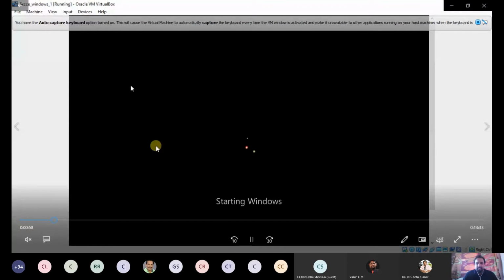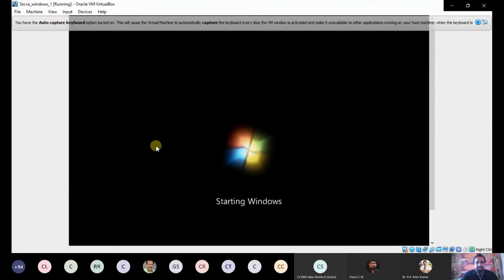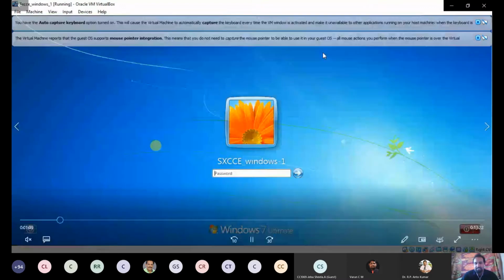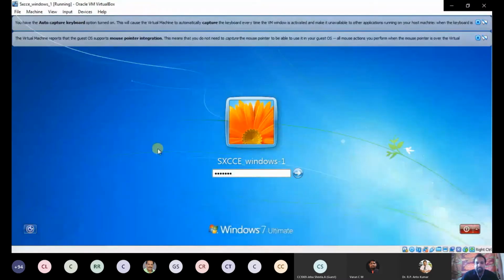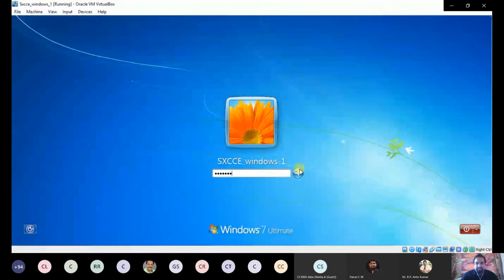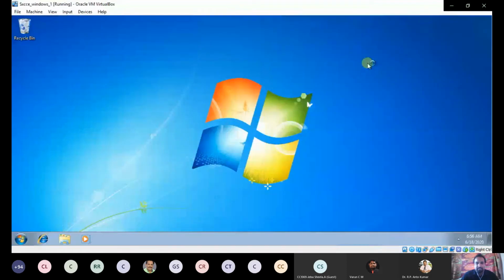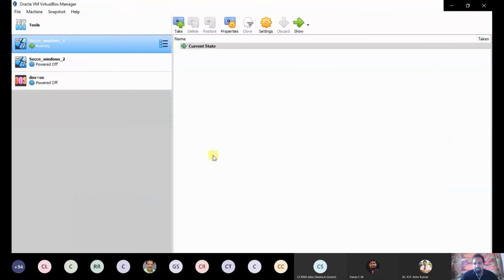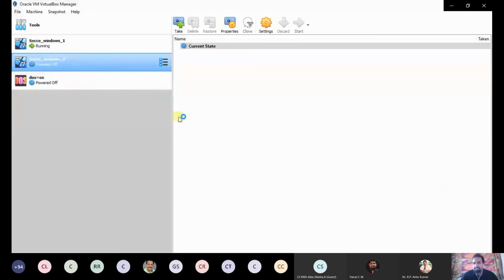So first I am starting virtual machine 1, that is XSCC Windows _1. I am going to start it. Okay, now it's ready. Here I have set the administrator password already. Now you have to minimize this. Now you have to start virtual machine 2, that is XSCC Windows _2.